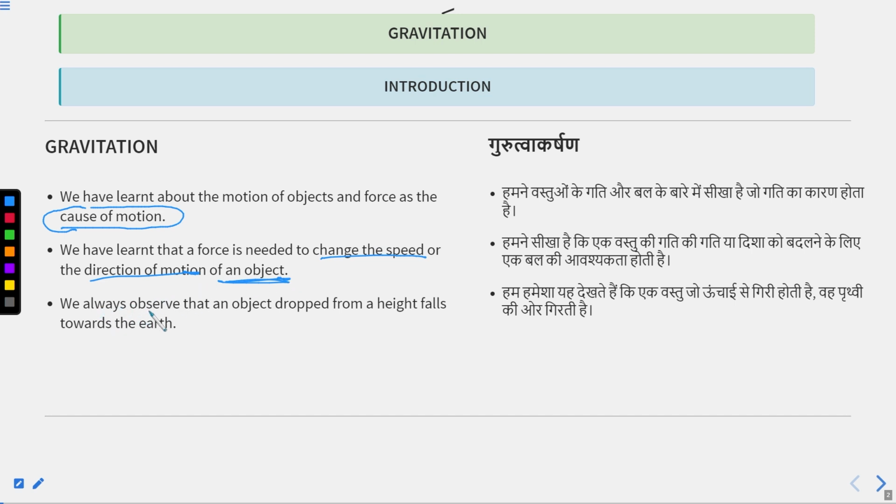We always observe that an object dropped from a height falls toward the earth. This is the pen. I dropped it from a height and it always falls toward the earth. Why is it so? Why does any object which we release or drop from a height always fall towards the earth? Why not in the opposite direction? We will try to answer this question in this chapter.